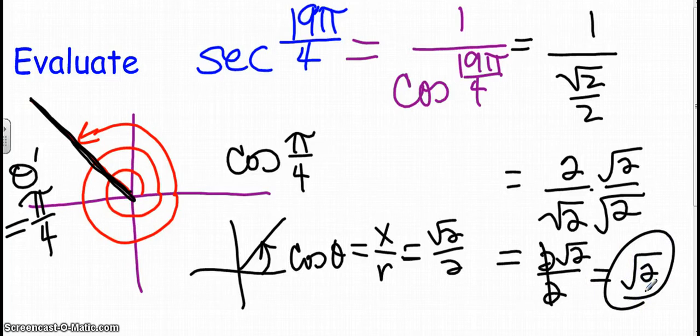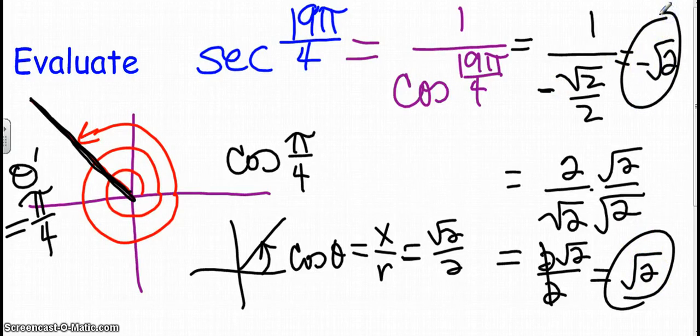Now the only other thing I really want to remember is that after I figure out what the reference angle is, and after I find the value for the trig function, I need to decide if it's positive or negative. So remember, in the second quadrant, cosine is x over r, and my x is negative. So this square root of 2 is actually going to be negative, which would give me a negative square root of 2. And there I have it.